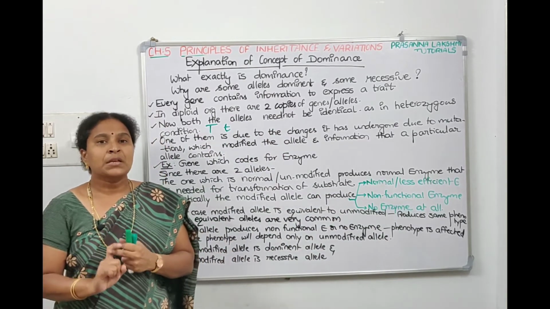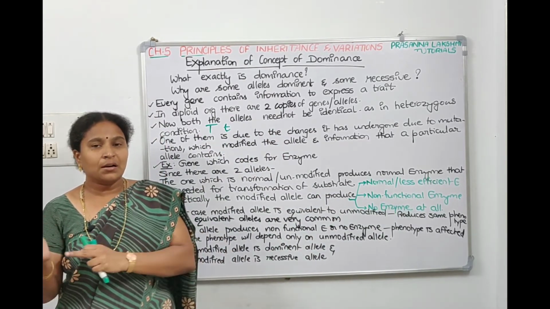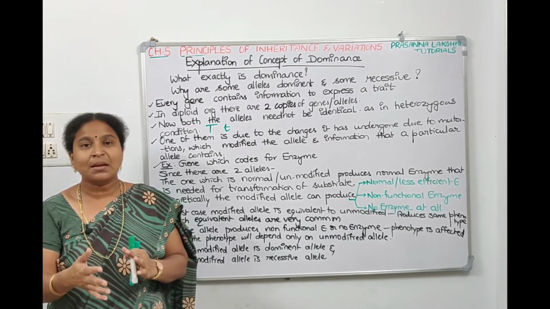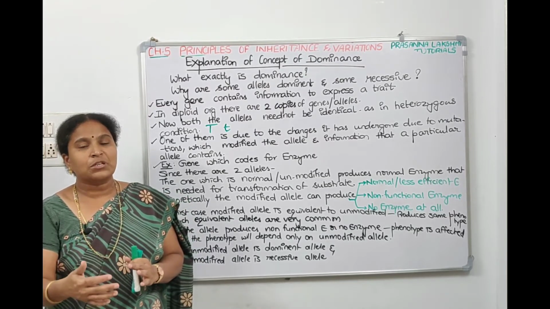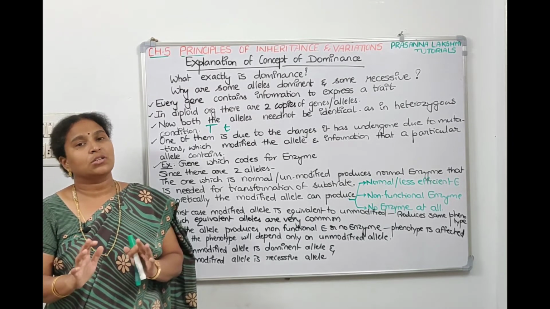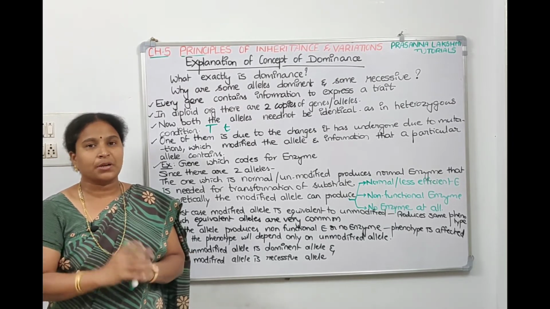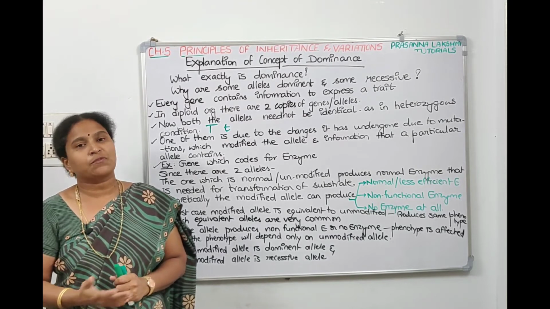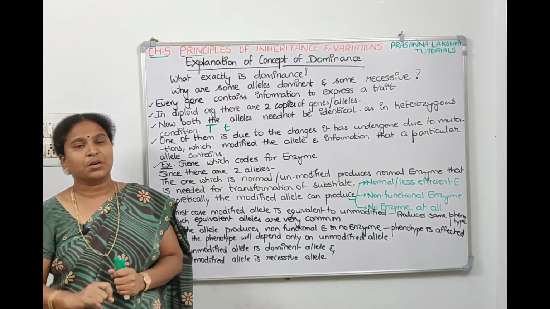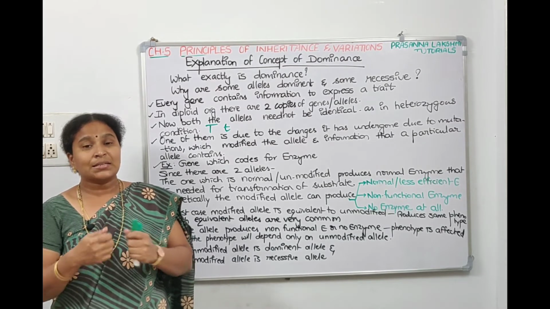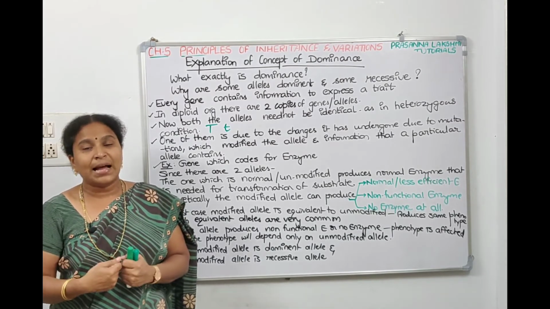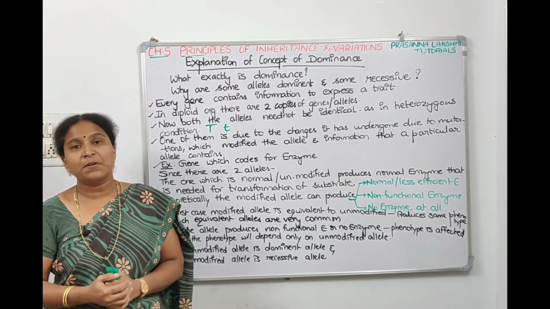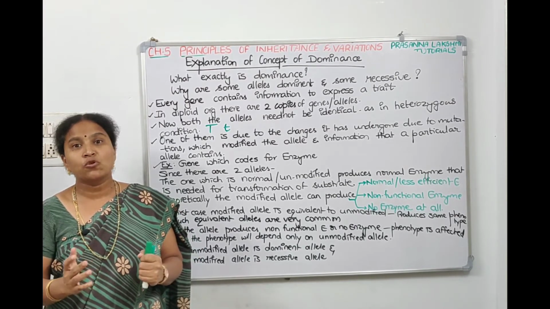The second possibility is that the gene will undergo transcription and translation, and some enzyme is made, but at the end the enzyme is non-functional. It's not able to transform the substrate into product. We call this a non-functional enzyme. The third possibility is that mutation happened in such a manner that the modified allele was not able to produce protein itself, meaning no enzyme synthesis.